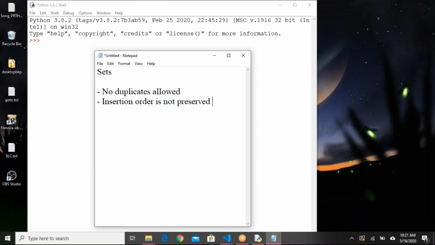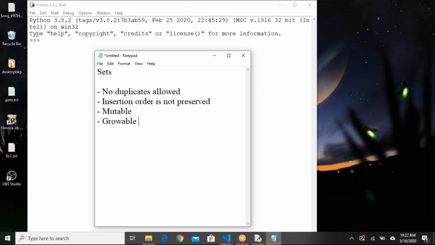And it is a mutable collection. It is mutable; we can add more data, that is possible. It is growable in nature. Growable means we can add some more data. Because we are unable to preserve the insertion order, we cannot access using the index. I think this is clear.